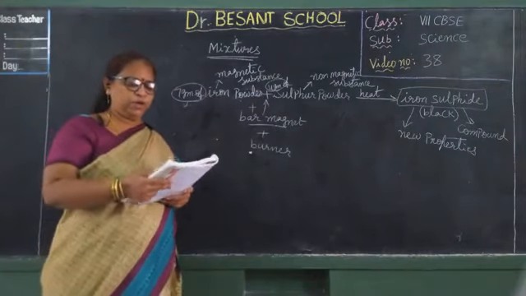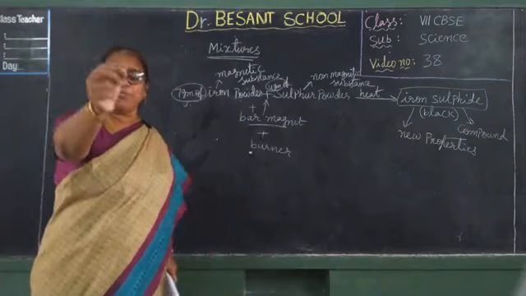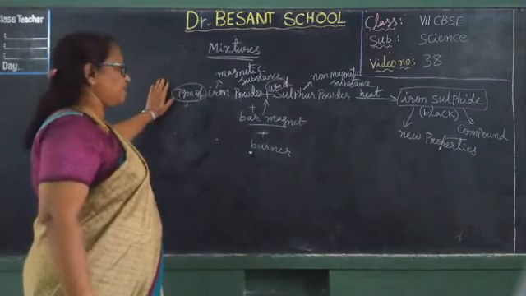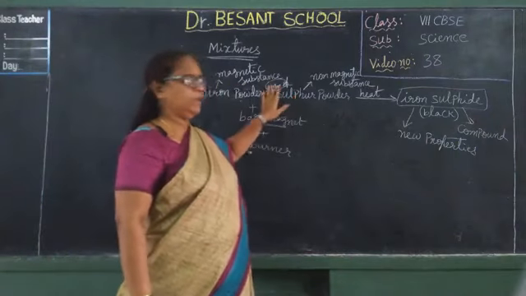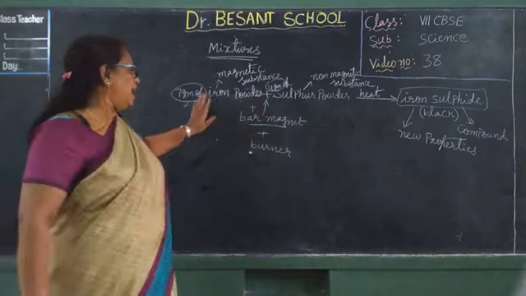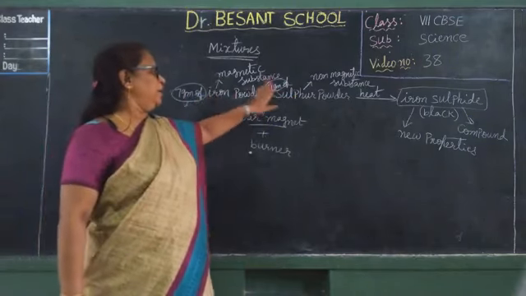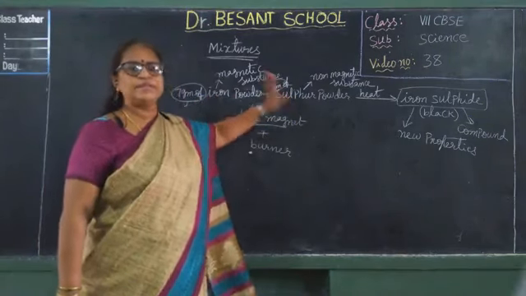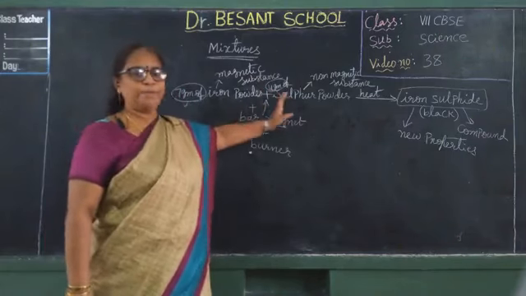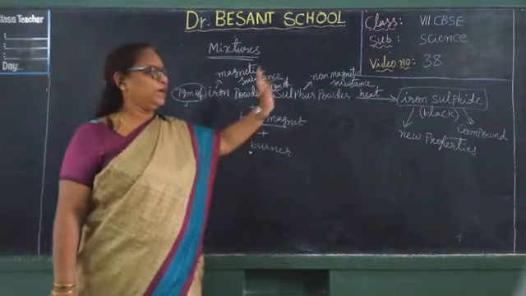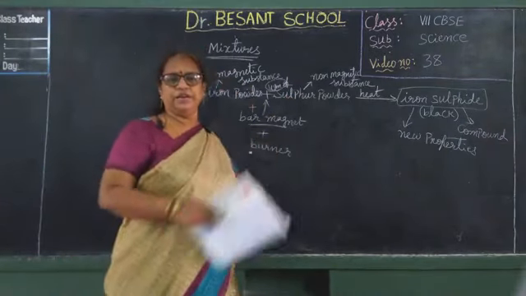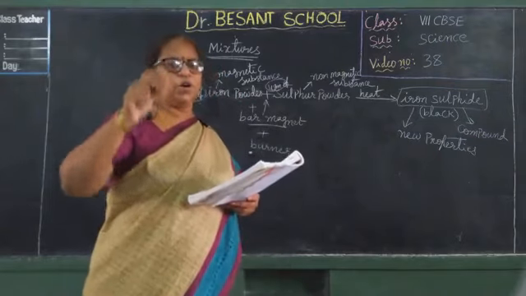But compounds have fixed composition. For a compound, iron should be only 7 grams and sulfur should be only 4 grams, meaning the ratio should be in this manner. When you take iron, it should compulsorily be 3 grams more than sulfur. Iron should be more in amount compared to sulfur. Then only the compound will form. It will have a definite proportion, a fixed composition.